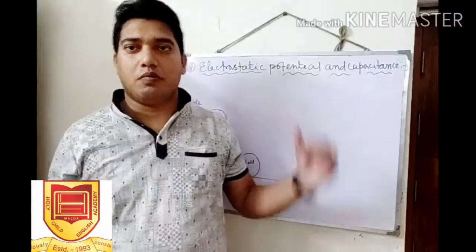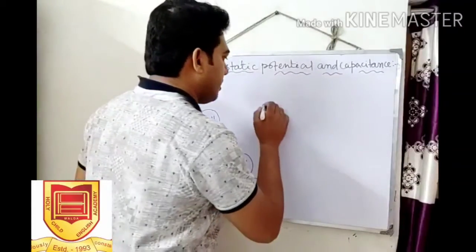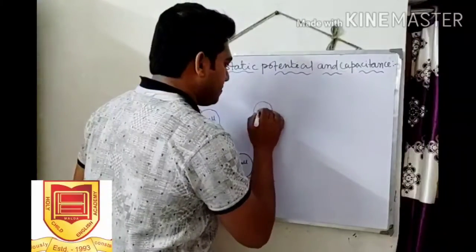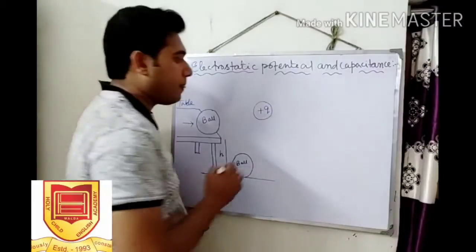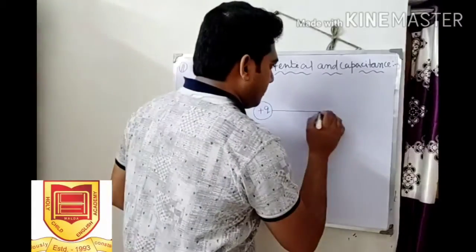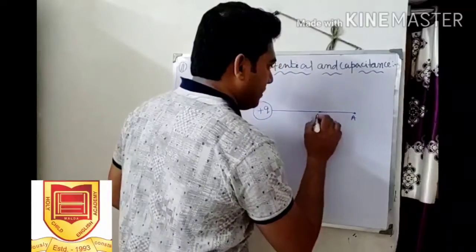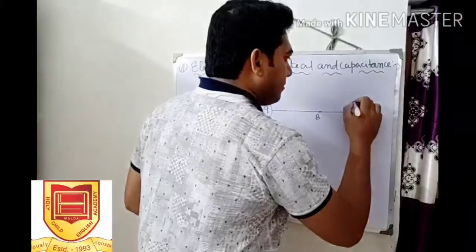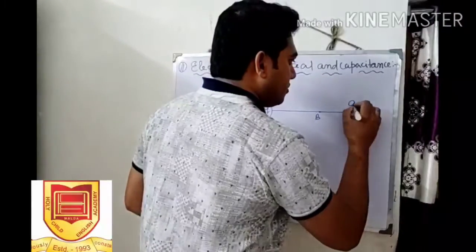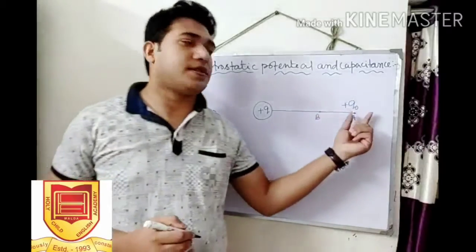In case of electrostatic potential, I am considering a positive source charge plus Q placed here, and two other points A and B within the electric field. At point A, a Q0 positive test charge is placed.